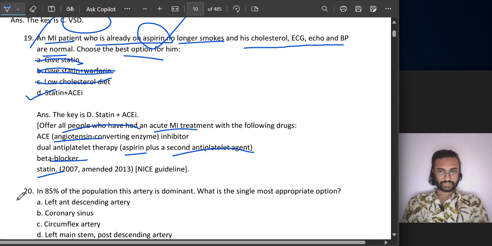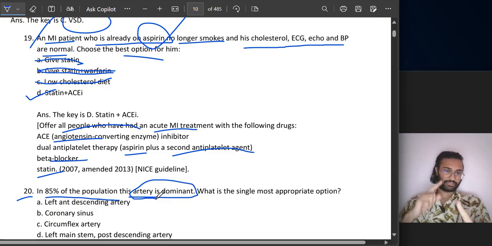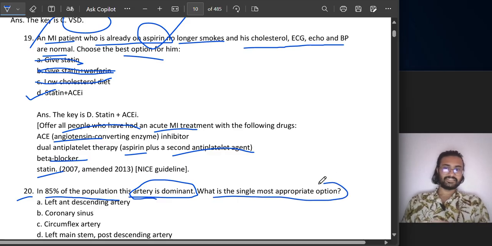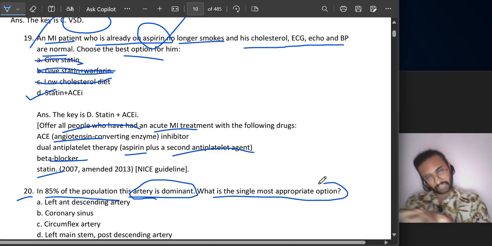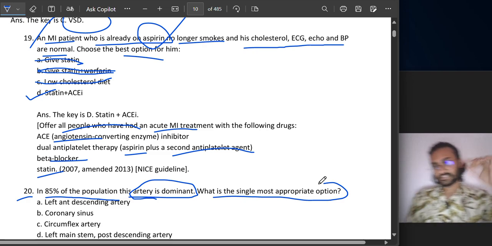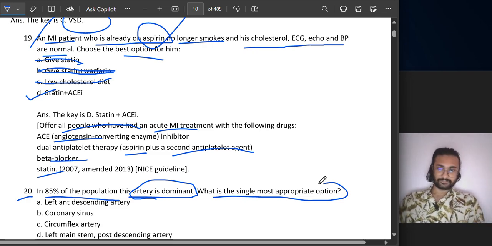Coming to the last question, question number 20. In 85% of the population, this artery is dominant. Very super question, because it is related to the anatomy of our heart, the blood supply of our heart. Which artery supplying blood to our heart is dominant in 85% of the population? Answers like these should be one line in your mind, so that you get directly to the diagnosis. So what is that artery?